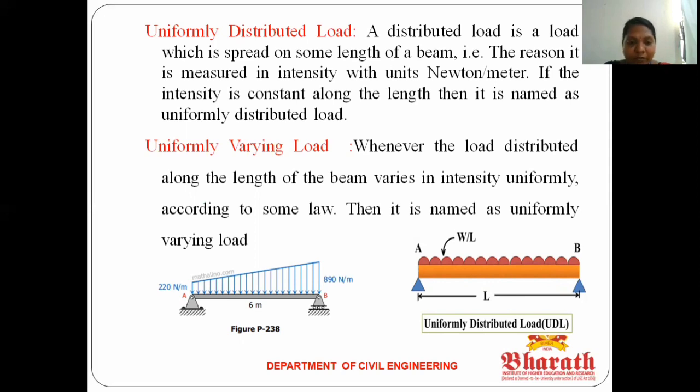From support A, the length will be different; at support B, the length will be different. It means the force will be different. The load varies from point to point, but it varies uniformly. That is called a uniformly varying load.